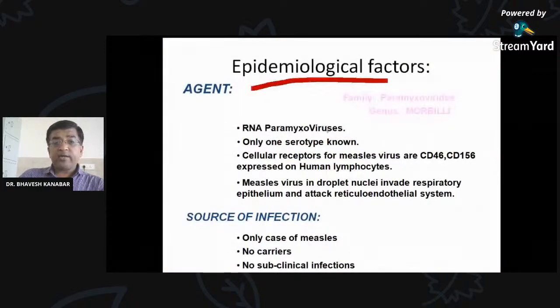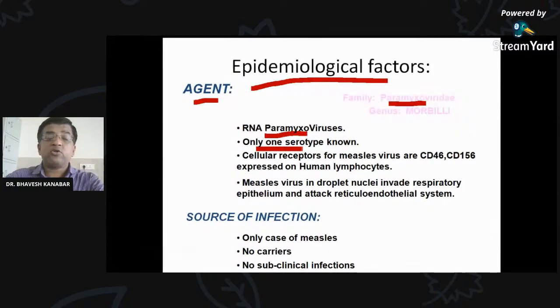Now, epidemiological factors. The agent here is the measles virus, an RNA paramyxovirus. It belongs to the Paramyxoviridae family, right? Only one serotype of this virus is known. So RNA paramyxovirus, only one serotype. That is good for development of the vaccine. If there are multiple serotypes, then vaccine development becomes difficult. As you can hear in corona disease, many genetically different coronaviruses have been isolated in our country as well as in other countries. There was one news item that in Ahmedabad more than 20 types of serotypes are there.